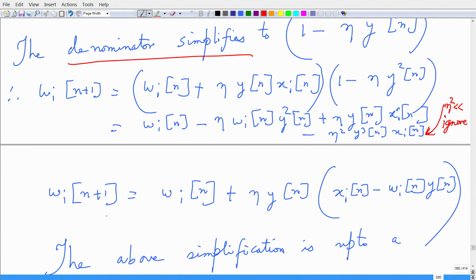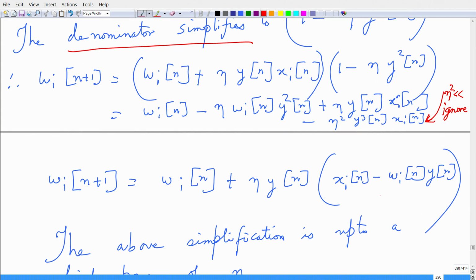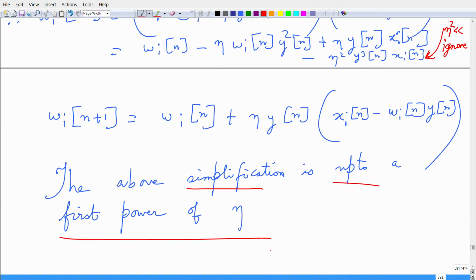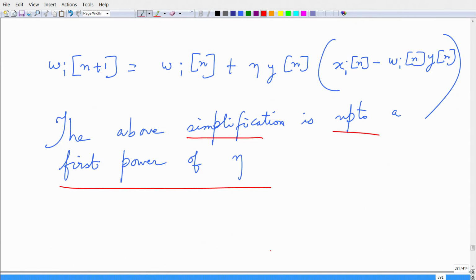So, w_i at time step n plus 1 is w_i of n plus, I pull eta y of n outside, and I get basically x_i of n minus w_i of n y of n, right. This is a simplified update up to the first power of eta. Clear? We have this simplification done.